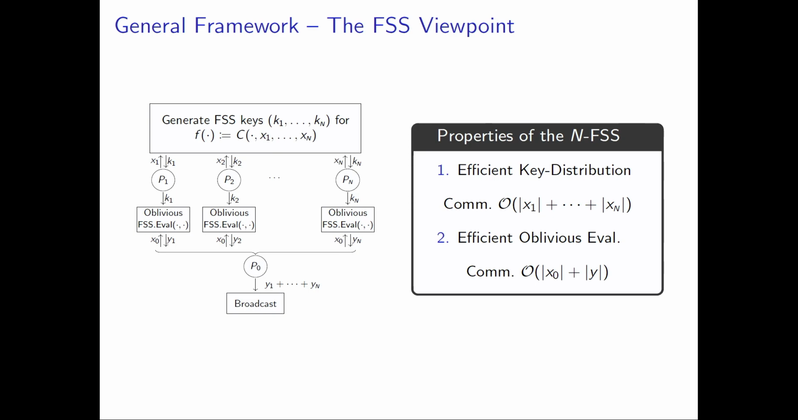Now the question is, can we build such an FSS scheme? And if you think about it, I said there are two main properties I need to address: the key distribution and the oblivious evaluation. Now, since keys are fairly short, it's perhaps not too surprising that this procedure can be done efficiently. Oblivious evaluation, on the other hand, since evaluation can be as hard as the original function, the original circuit we're trying to compute, that's the key step. And basically what I need here is a very specialized two-party computation protocol with sublinear communication complexity.